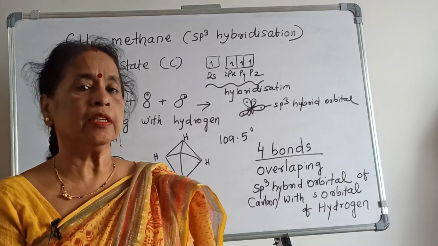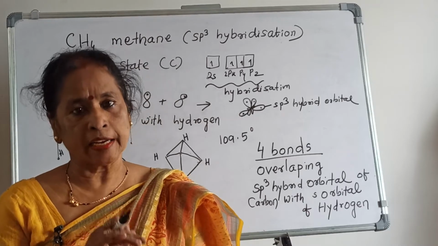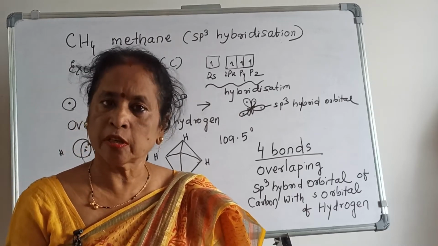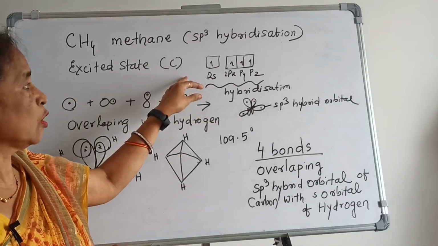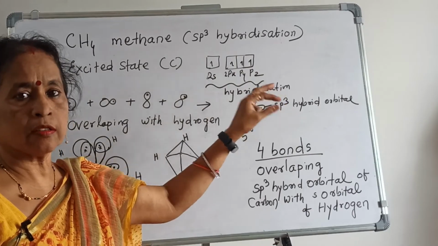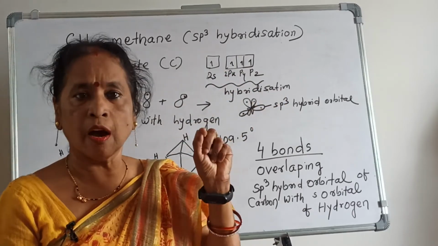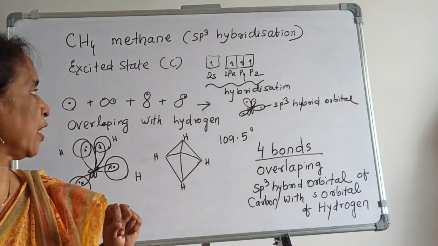And how many? 4 sp3 hybrid orbitals are present in carbon for the formation of methane. Now here in the excited state, as I told you, there is 1 electron in the 2s orbital and 1 electron each in px, py, pz.